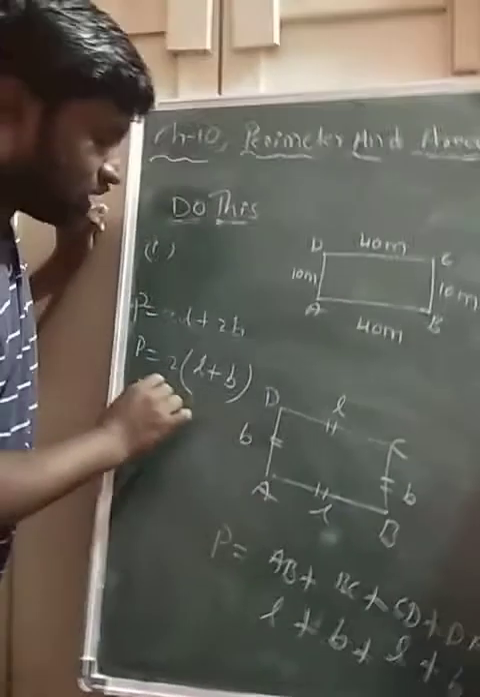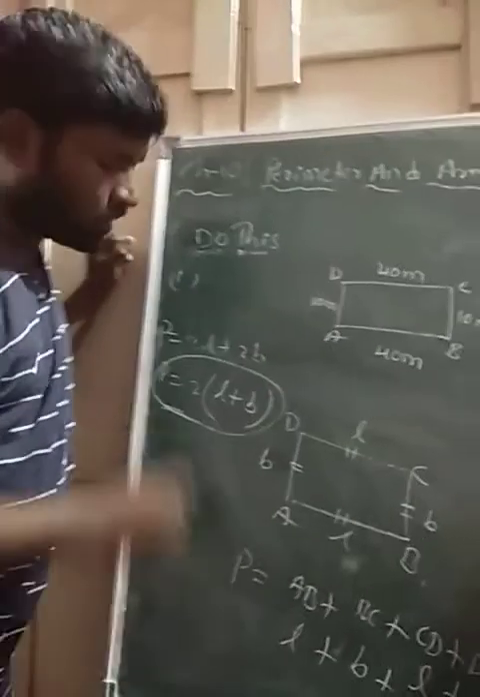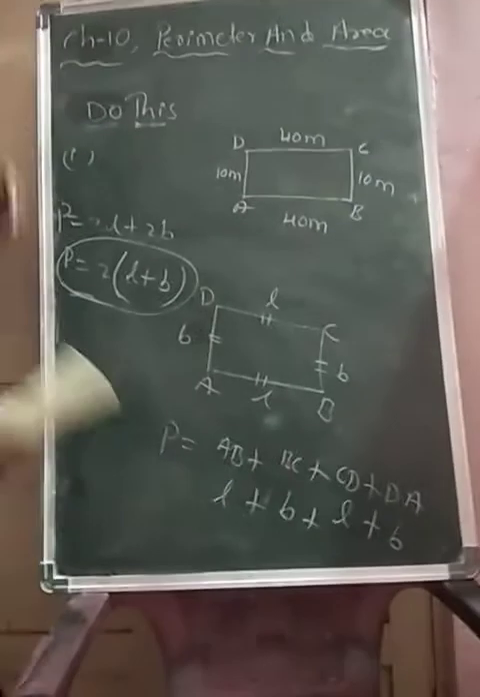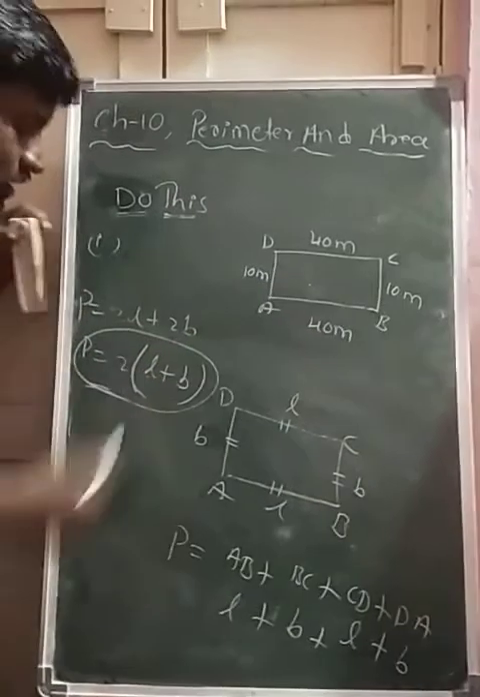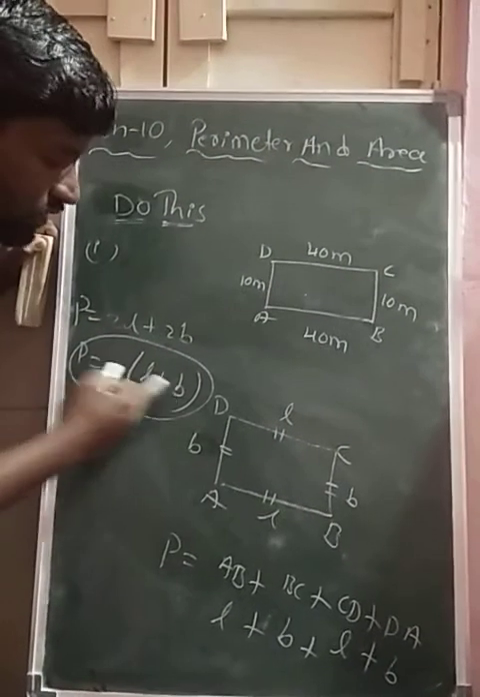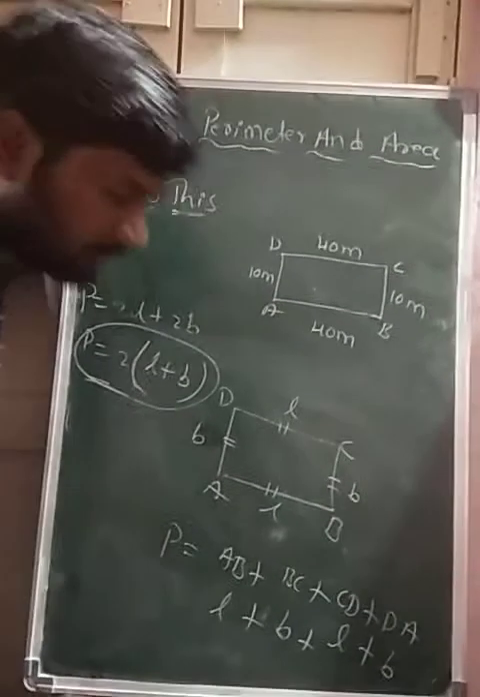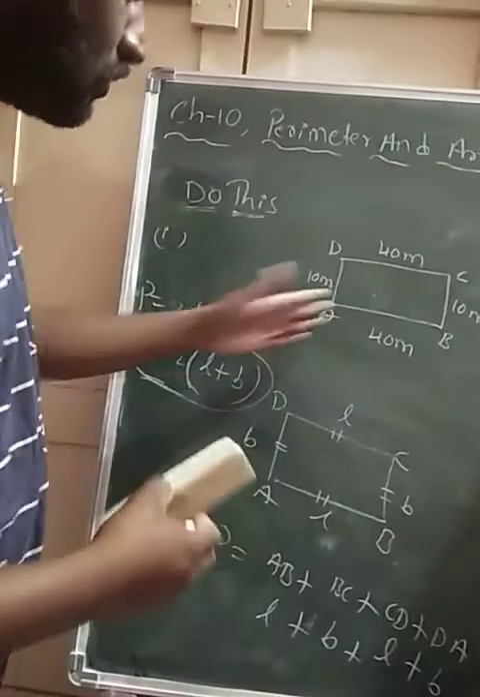So this is the perimeter of a rectangle formula. Perimeter is equals to 2 of L plus B. Now this is the required formula for rectangle. Okay na? Perimeter is equals to 2 of L plus B. So by using the formula I am going to find it.